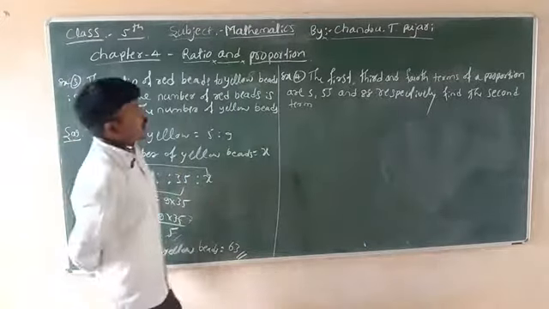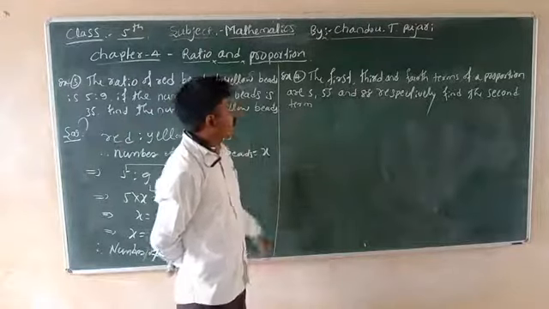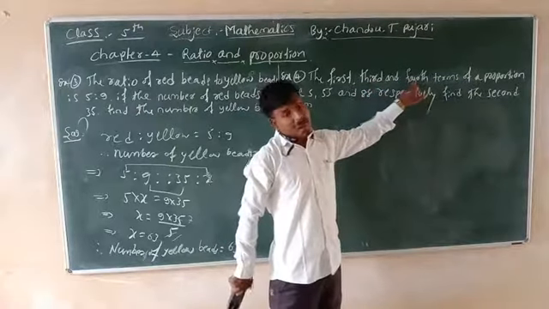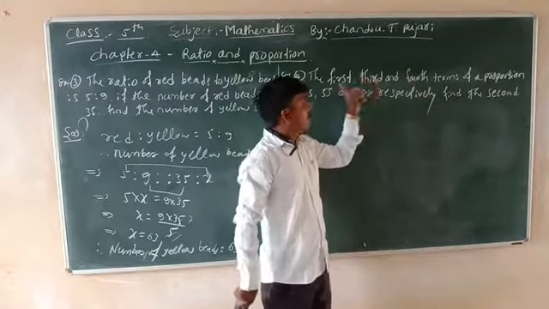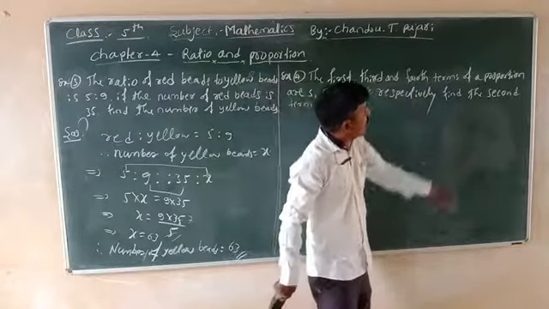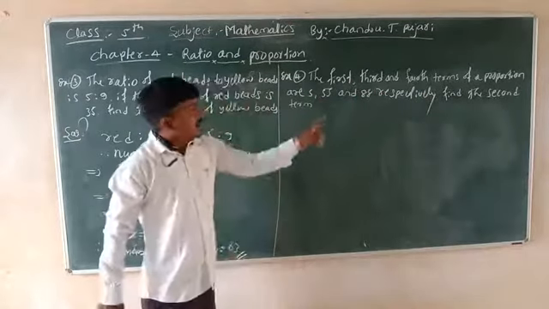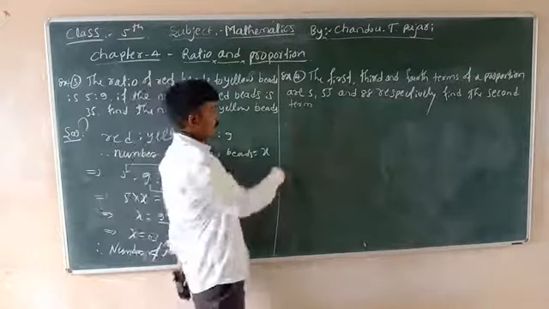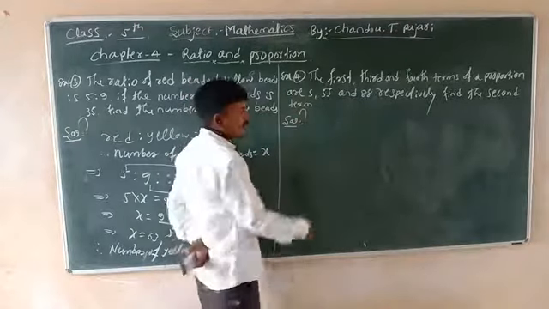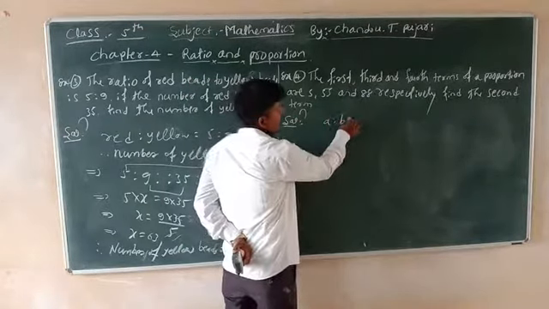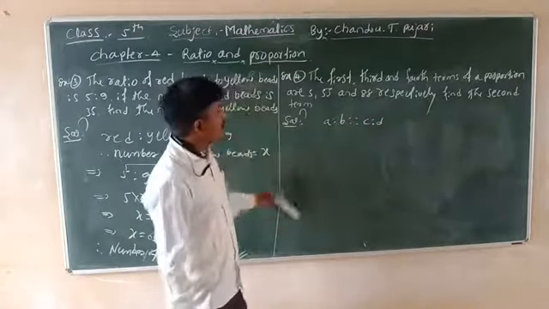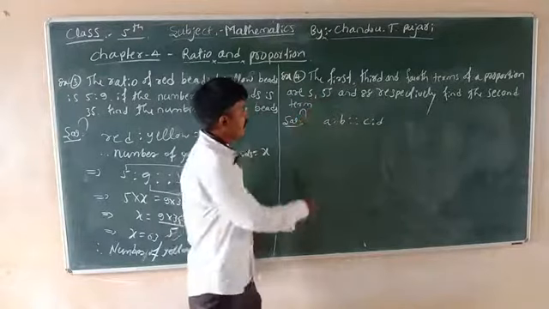In the fourth example, also same as before, consider the proportion. In the given question, the first term, the third term and the fourth term are given. The first term is given but the second term is not given. The third term is given and the fourth term is given. You can find out the second term. Write the solution. Our proportion is A ratio B double ratio C ratio D. First term A is 5.